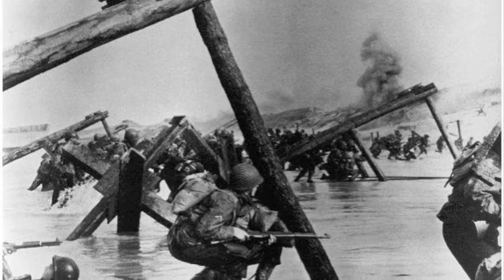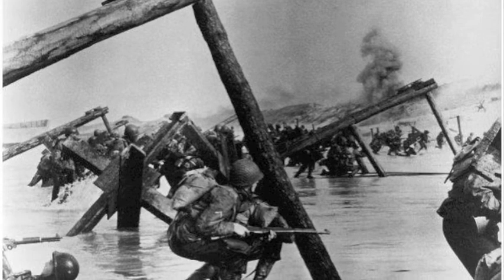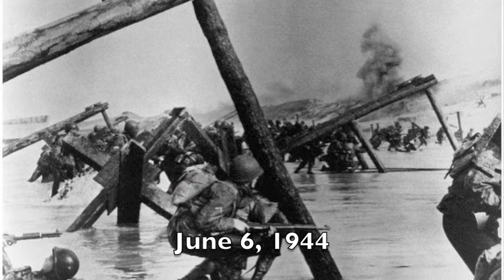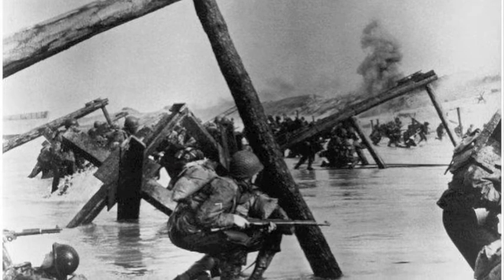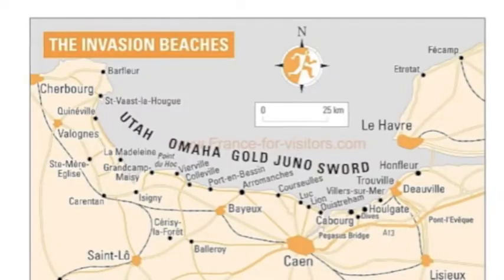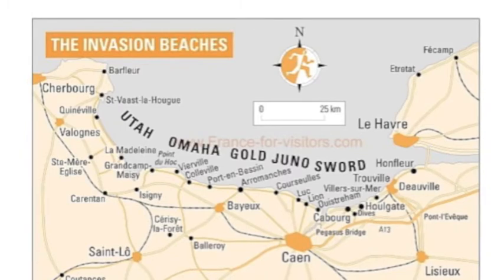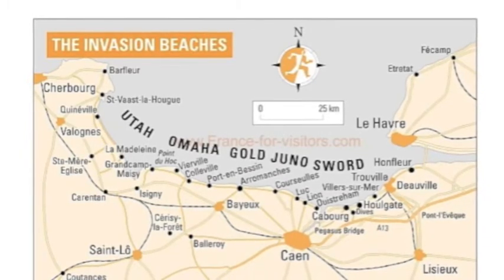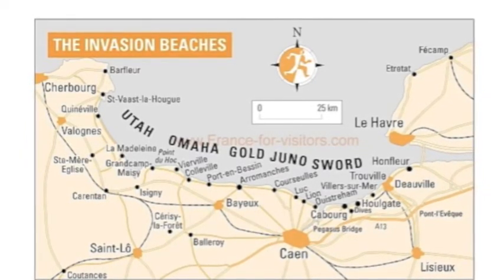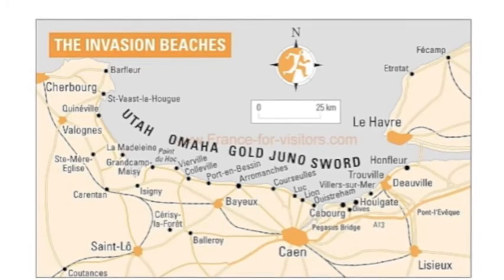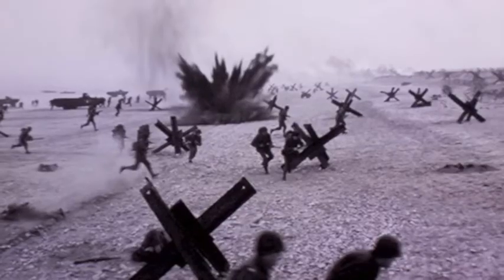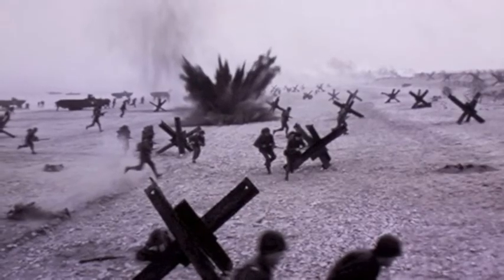The actual day that the Allies would land on the beaches was on June 6, 1944. This was to be known as D-Day. The objective of D-Day was to take 5 beaches along the French coast: Omaha Beach, Juno Beach, Sword Beach, Gold Beach, and Utah Beach. Omaha Beach was to be taken by the Americans.